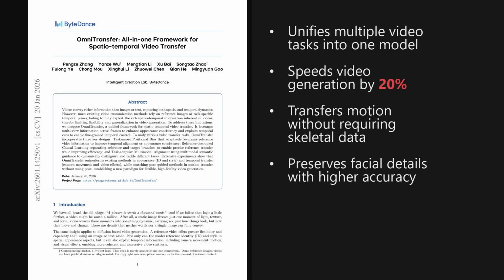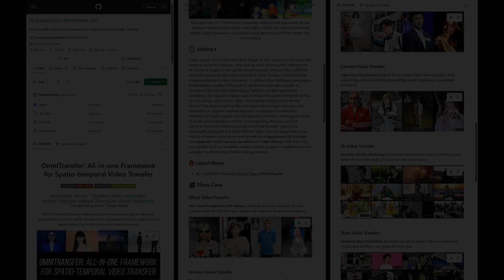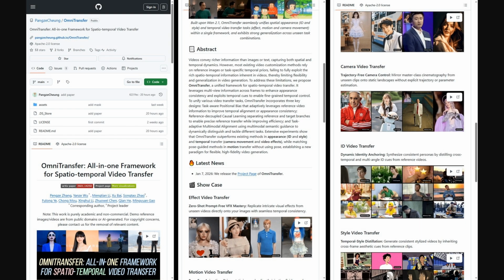And as we'll see later, the way it decouples reference and target branches offers some really promising implications for high-fidelity video synthesis. And for those interested in the implementation, the authors have shared their code on GitHub.